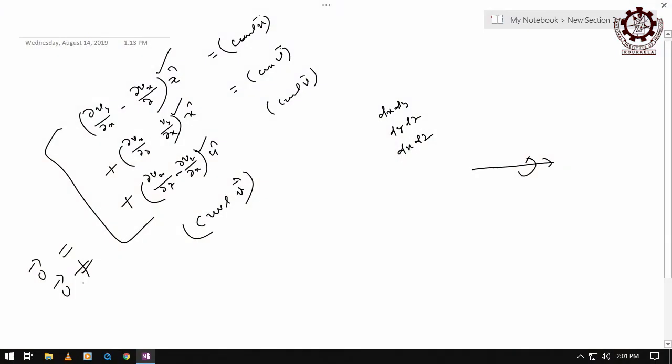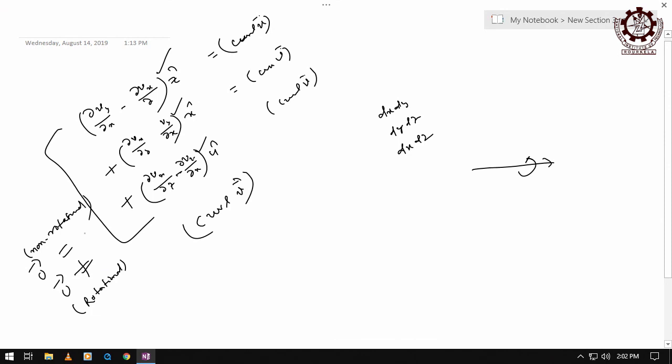Right? So now, if it is a non-zero vector, then it is rotational or irrotational. The two things are coming. Physical significance is either rotational or irrotational. So if it is a non-zero vector, then it tells that it is rotational, right? This is rotational. But if it is a zero vector, then it is irrotational or non-rotational.